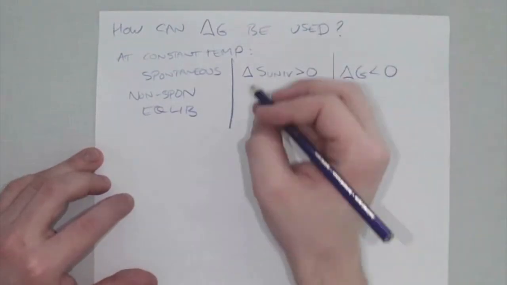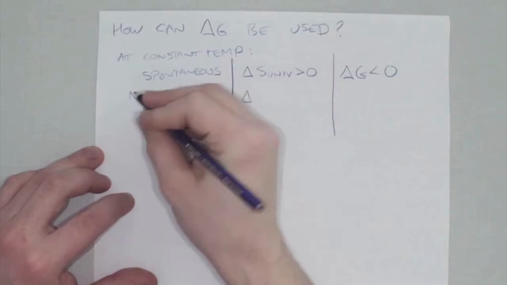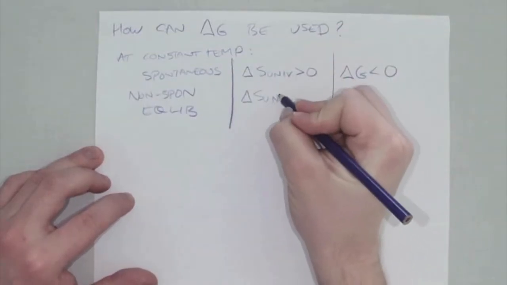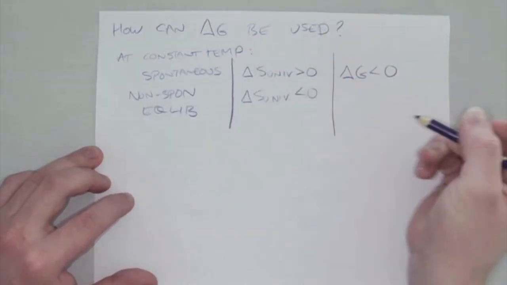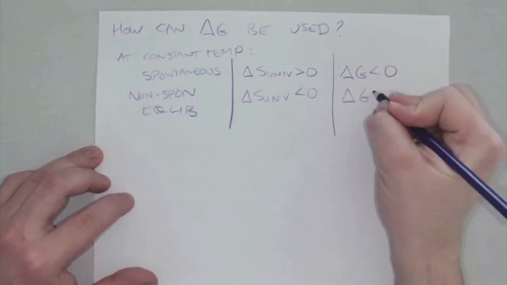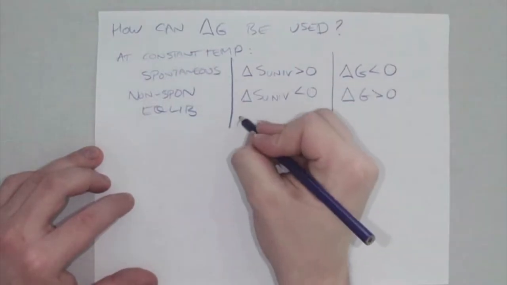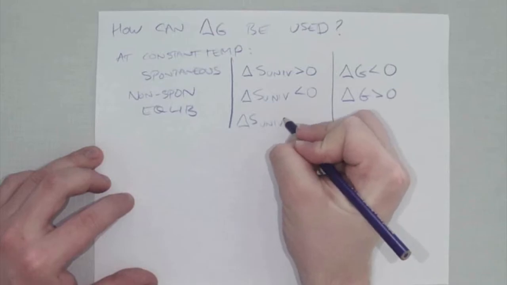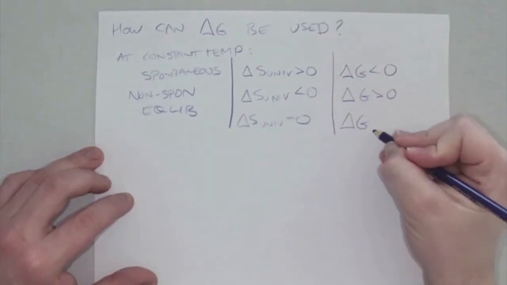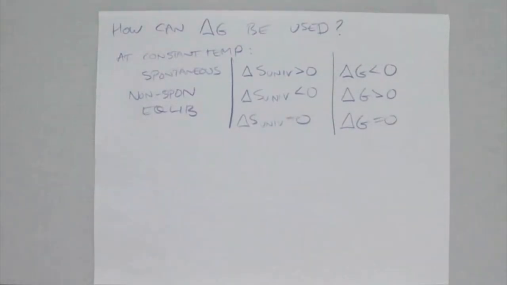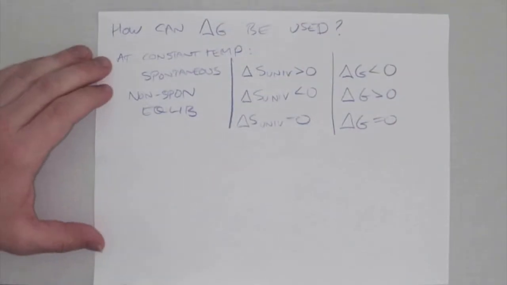So then filling out these other examples, if we have a non-spontaneous process, delta S of the universe is going to be less than 0, so therefore delta G is going to be positive. And at equilibrium, delta S of the universe is 0, and that's the same thing for Gibbs, because negative of 0 is just 0.